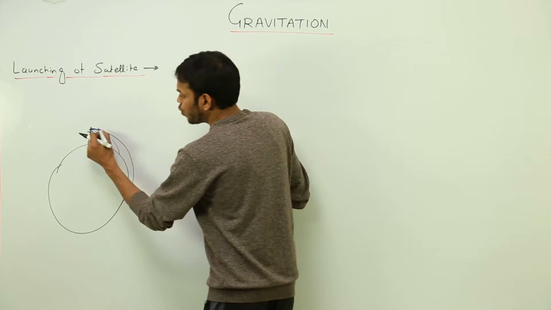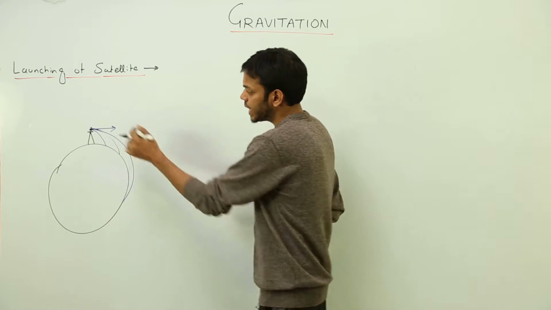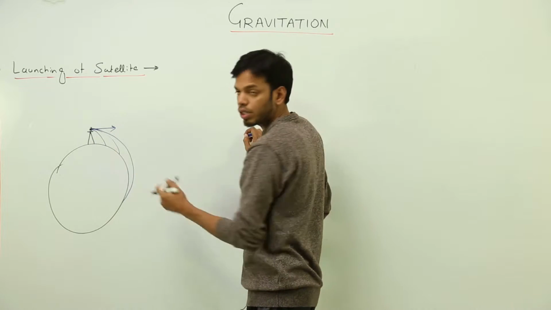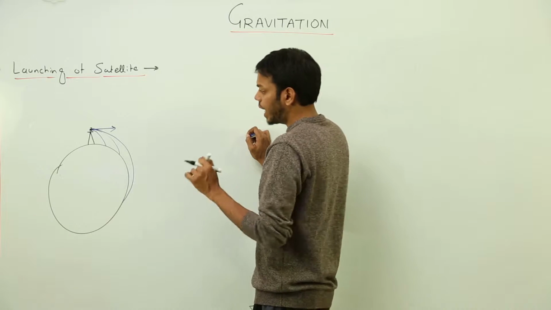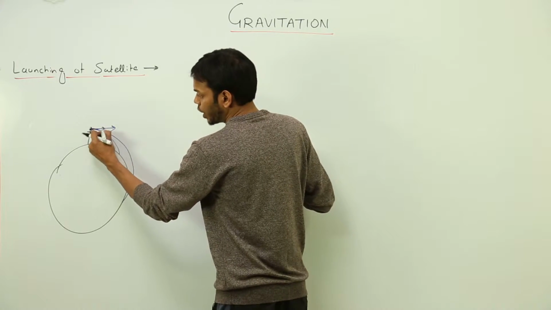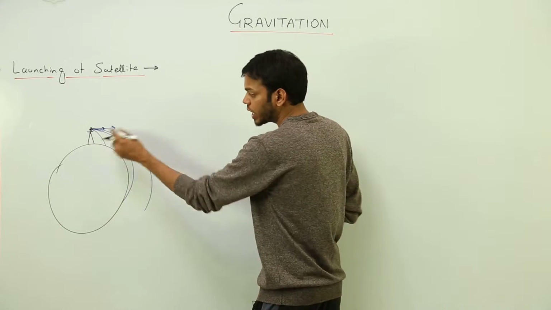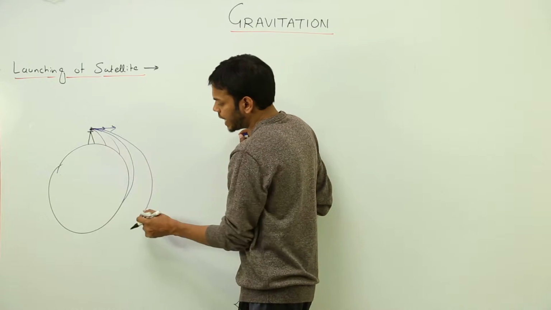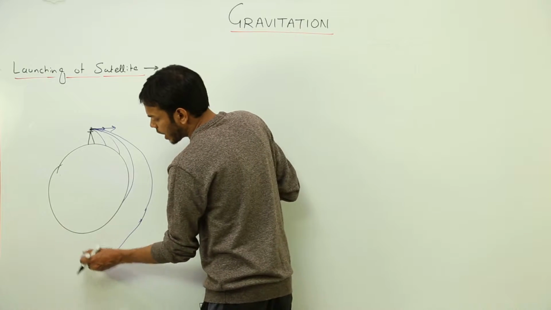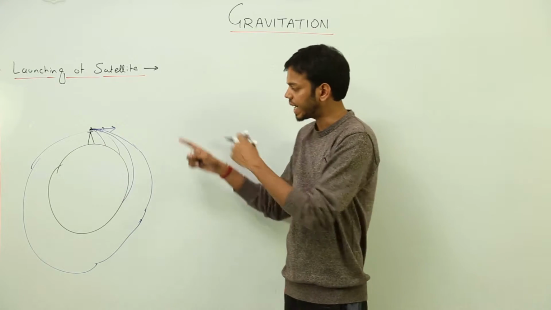So the horizontal velocity we give to the body we are throwing accounts for the distance the body travels, right? Now there must be some velocity at which, if the body is thrown, it will escape the gravitational pull of Earth. At this maximum velocity, the body tries to fall on the surface of Earth every time, but it misses it every time. So what exactly is happening right now?